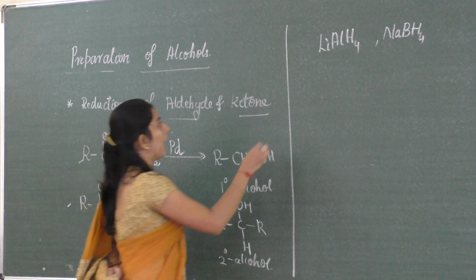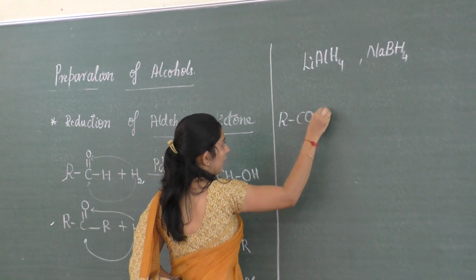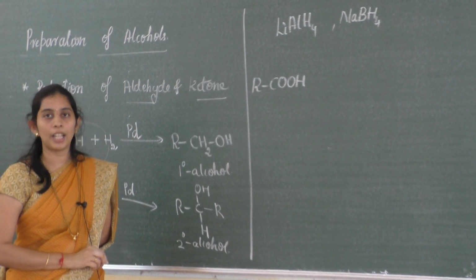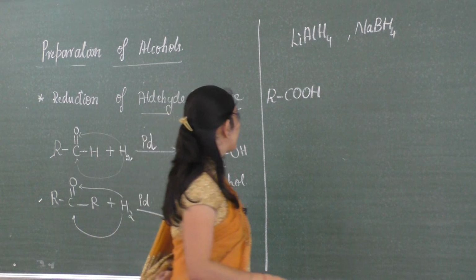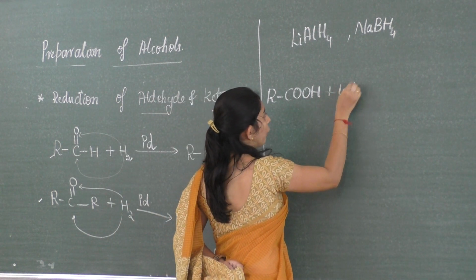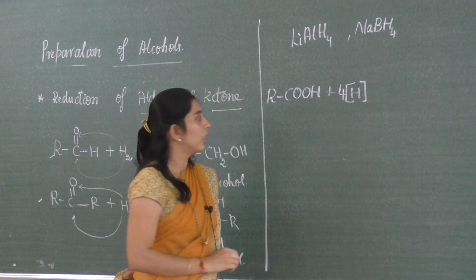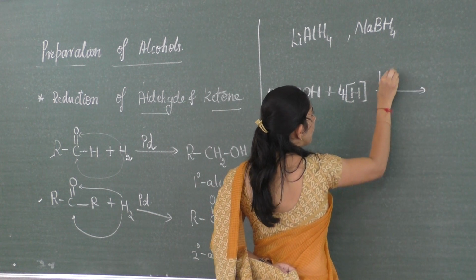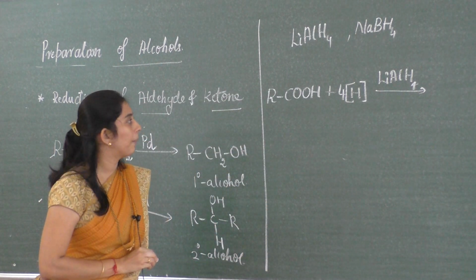So here if you have a carboxylic acid, RC double bond OH, that is the general formula of a carboxylic acid. So again this also comes under carbonyl compound. This undergoes reduction, 4 molecules of hydrogen is needed for the reduction here in the presence of lithium aluminium hydride. So what happens?